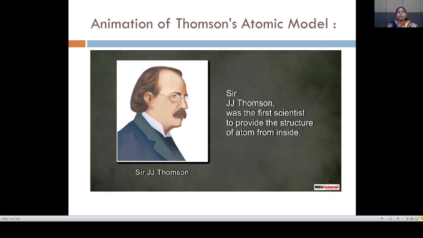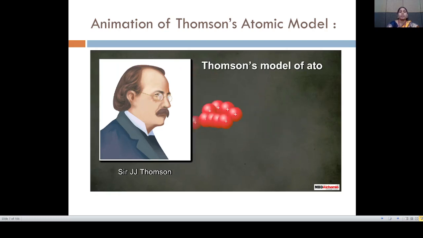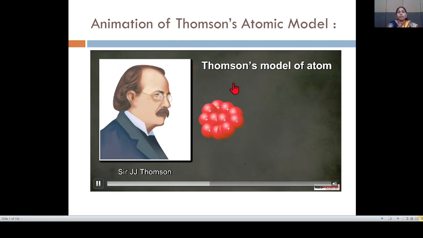Okay. Then, here is Thomson's model of the atom. Here is the positive charge and negative charge.